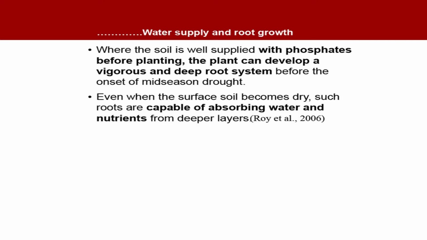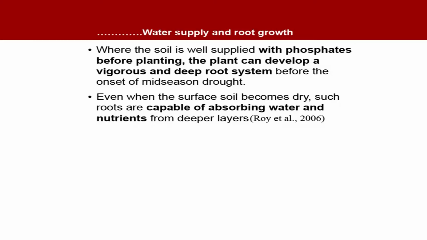Now, where the soil is well supplied with phosphates, now comes the role of phosphate. Before planting, the plant can develop a vigorous and deep root system before the onset of mid-season drought. I think most of the students understand the value of phosphorus. It is necessary for better root development and also for flowering, and it has a special role particularly in dicots, legumes, where it increases the root system.